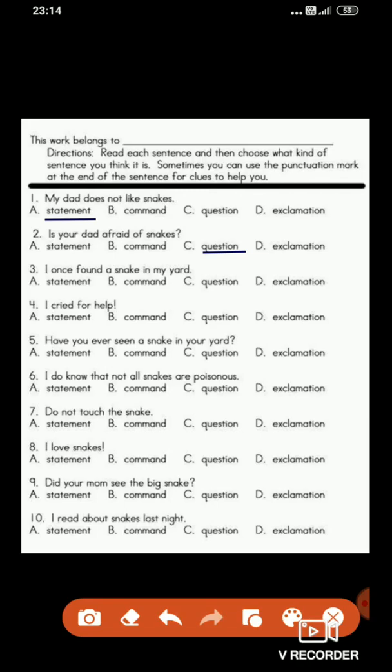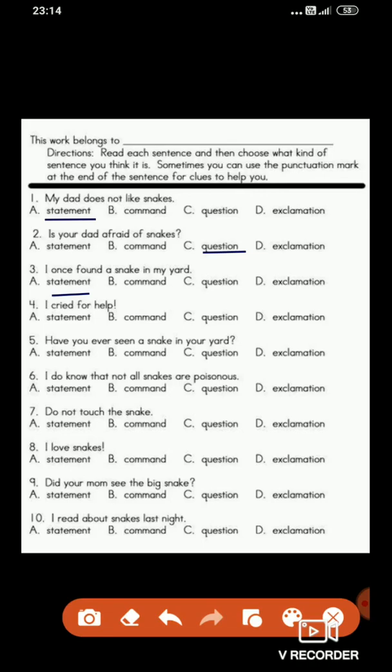Third, I once found a snake in my yard. So what do you think, which kind of sentence is this? Statement, command, question or exclamation? Good, this is a statement because the simple statement is given which tells about something, and also it is ended by the full stop.